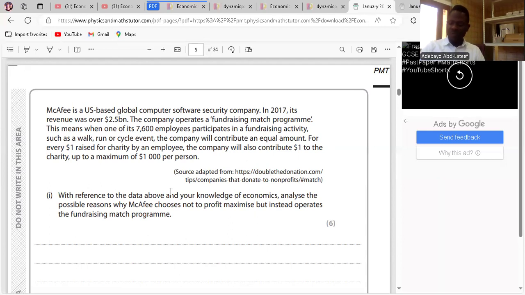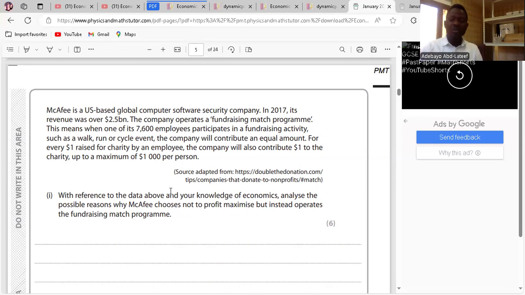So McAfee may choose fundraising instead of profit maximization based on the following reasons. One, McAfee might have switched its business objective from profit maximization to social responsibility. And social responsibility means what? You think more of the society, you think more of the stakeholders rather than the shareholders. So McAfee might have switched its objective from profit maximization to social responsibility, which fundraising is an example. You get the first point there?